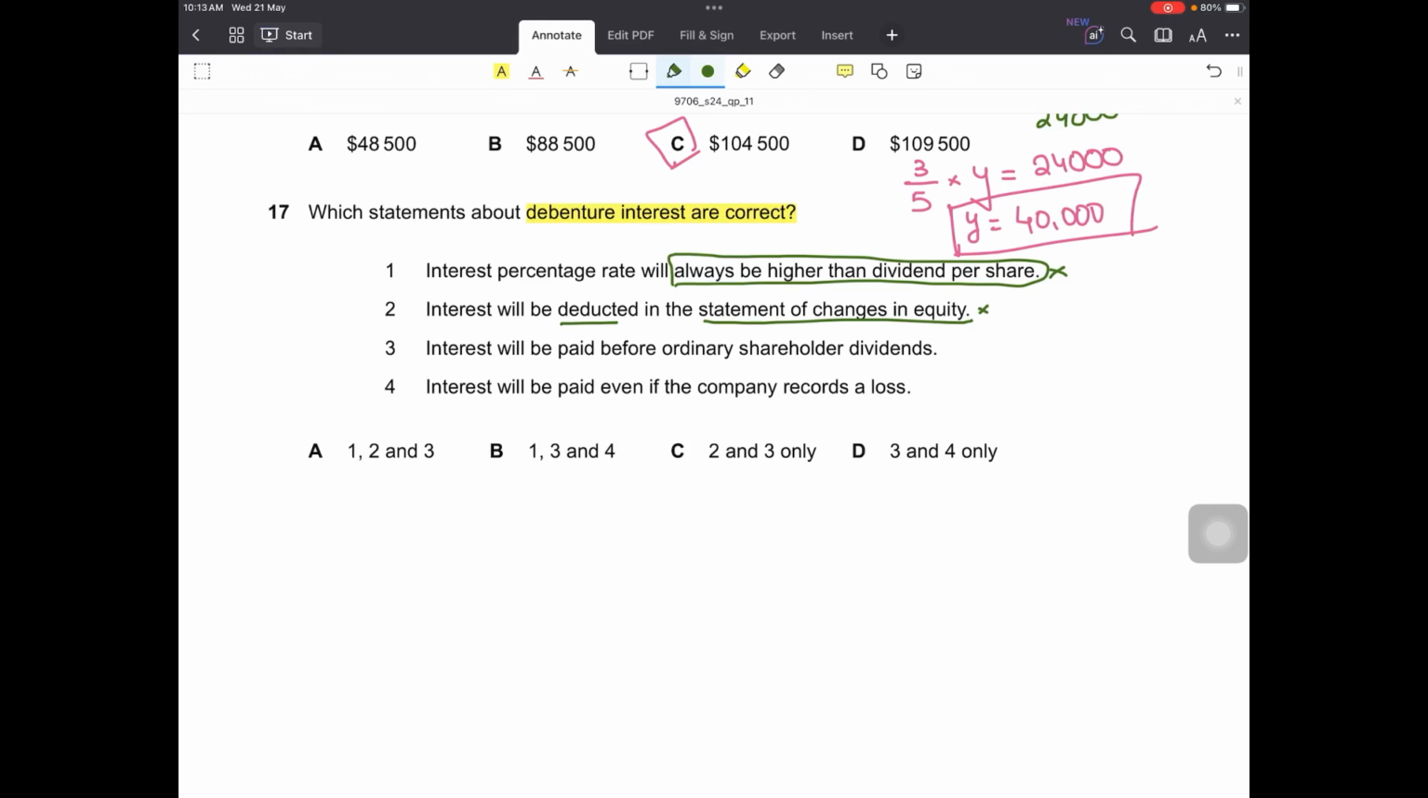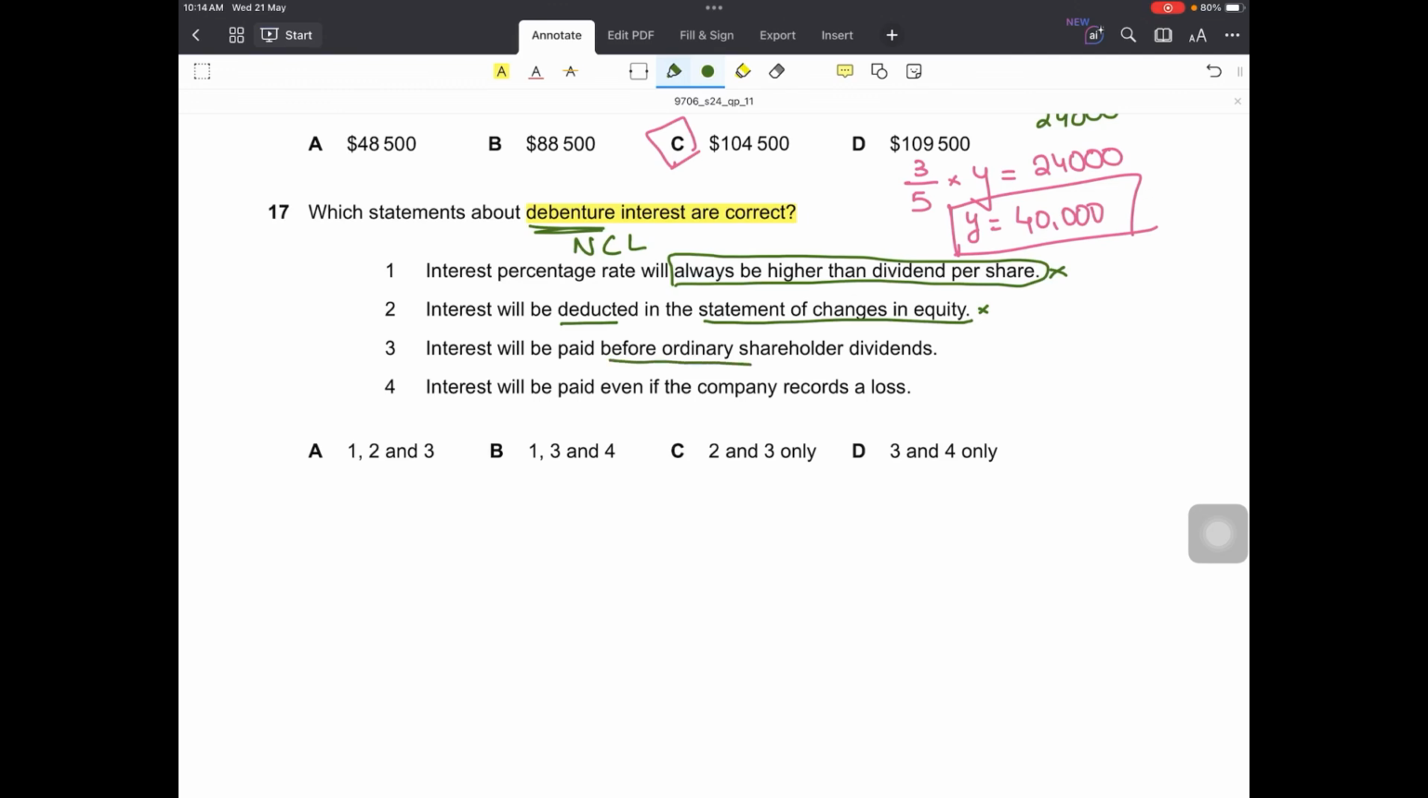No. Statement of changes in equity shows the distribution of equity or what changes, increase or decrease, took place during the year, but in equity only, in share capital and in reserves. Debenture is not an equity. It is not a reserve. It is a non-current liability, and its interest is subtracted in the statement of profit or loss, not in the statement of changes in equity. So this is also wrong.